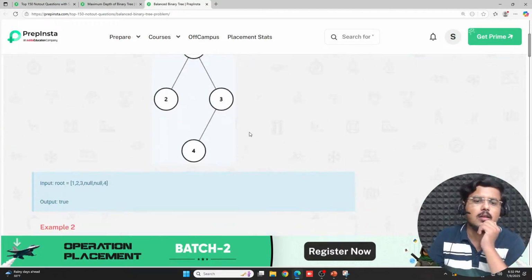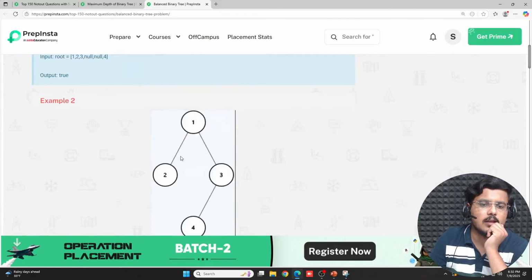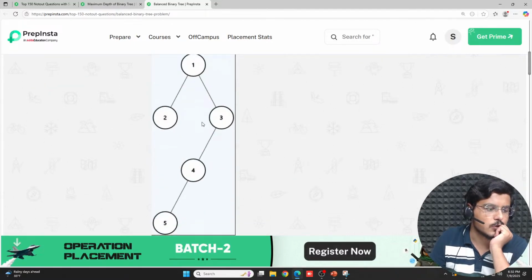So here, if you see, this is a balanced binary tree. This is not a balanced binary tree. I have just shown you this same example.